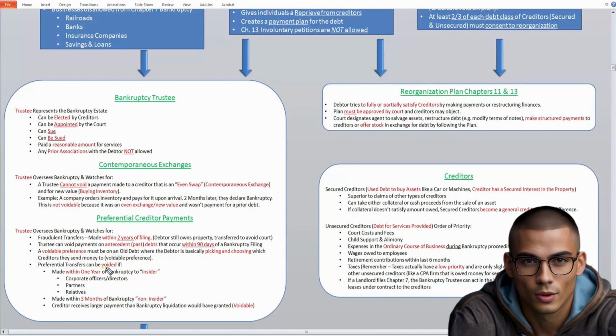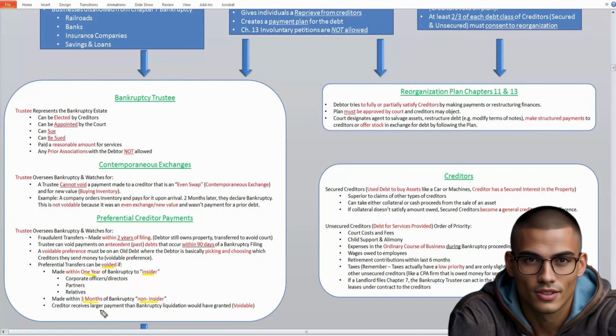So if the person's an insider, which means a corporate officer, a director, a partner, or a relative, if they gave you some type of loan and you owed them money and you transferred money back to them in payment of that loan within 1 year of filing for bankruptcy, they may have to pay that money back into the bankruptcy estate. If a transfer was made within 3 months, 90 days of filing to a non-insider, then the same thing applies. They might have to pay back that money.